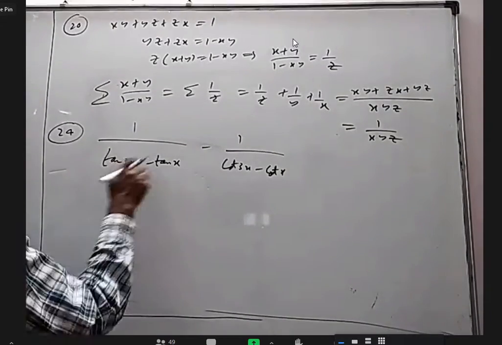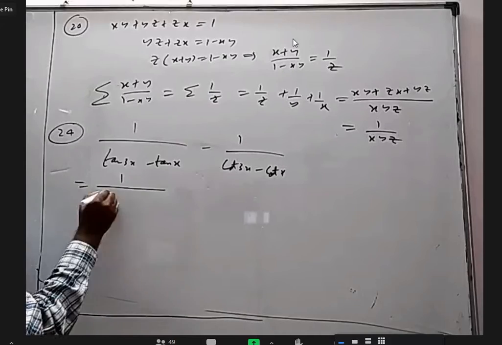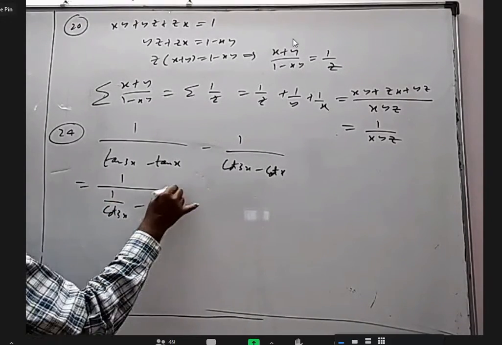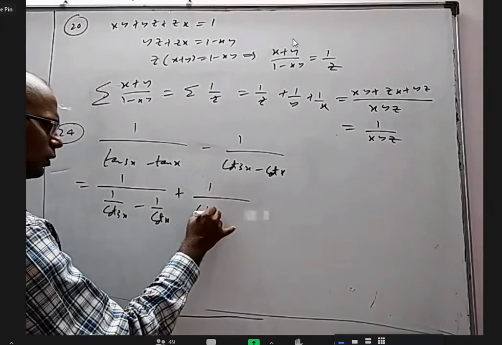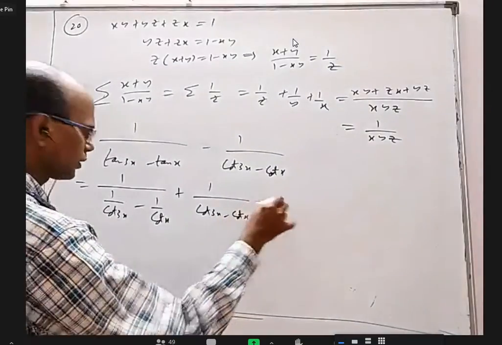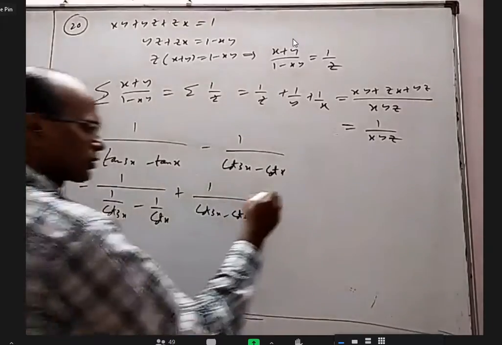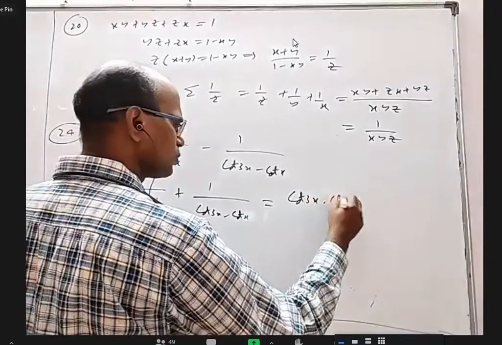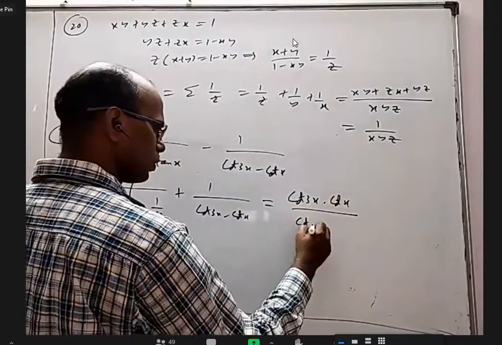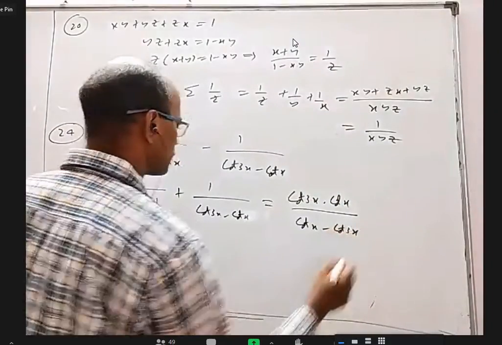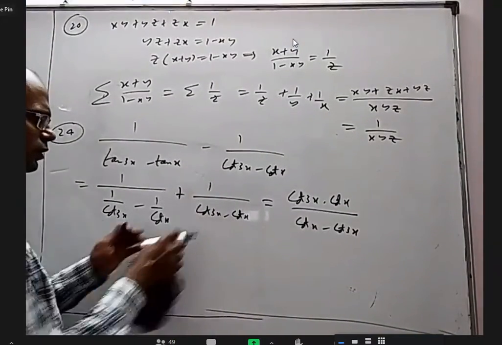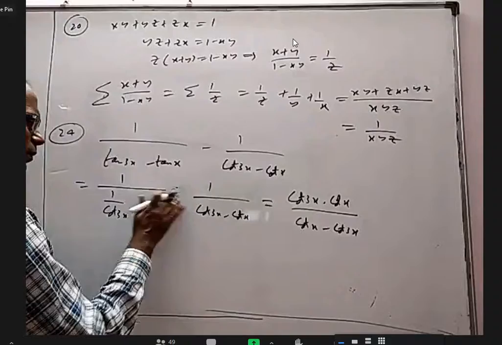I'm going to write this tan as 1 by cot. So this will become 1 by cot 3x minus 1 by cot x plus 1 by cot 3x minus cot x. If I do the simplification, I'll get cot 3x into cot x by cot x minus cot 3x. This is minus enough. So if I want to make it plus, let me keep it minus.